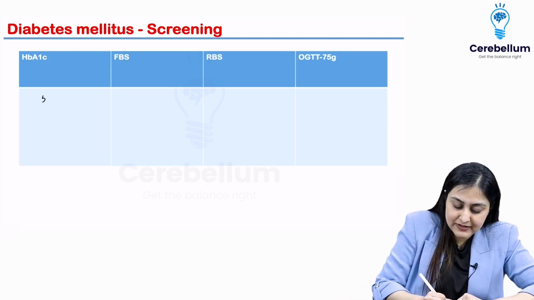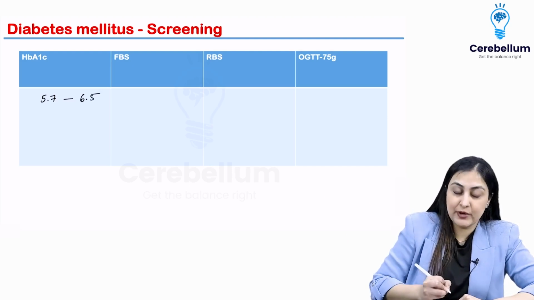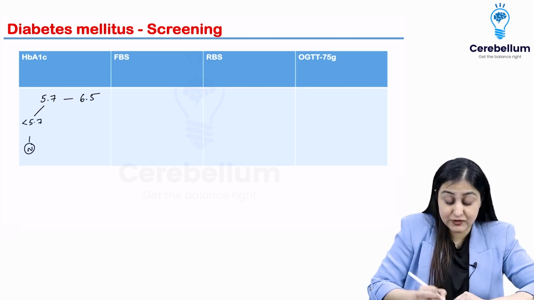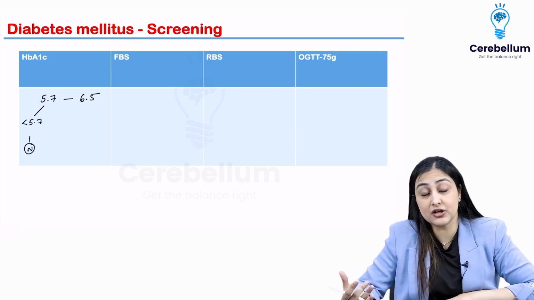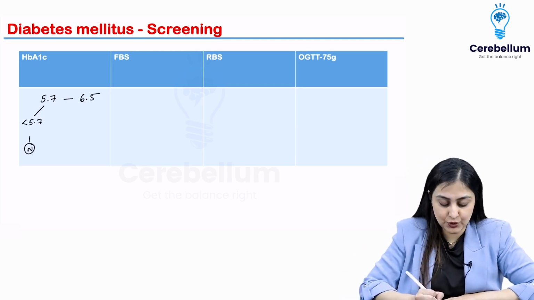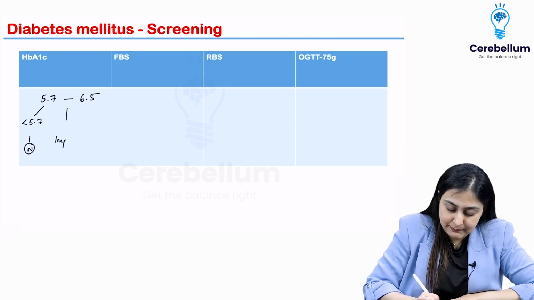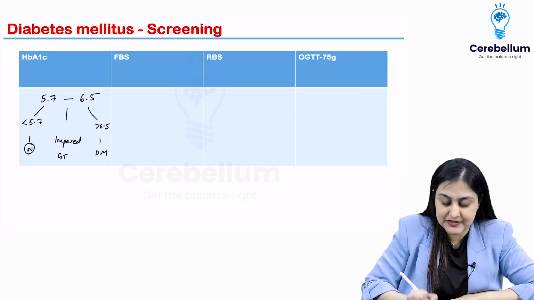So HbA1c, two values that you remember are 5.7 and 6.5. Anybody lesser than 5.7 HbA1c, which is a reflection of the glycemic control for the last 3 months, as you know, is normal. 5.7 to 6.5 is impaired glucose tolerance, and more than 6.5 is going to be diabetes mellitus.